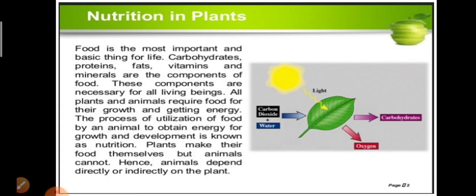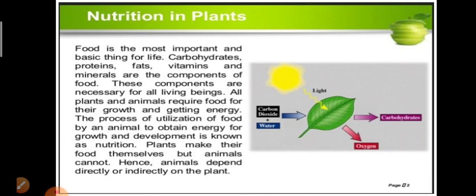All plants and animals require food for their growth and getting energy. Students, as you know, you require food for getting energy and your growth as well as development.